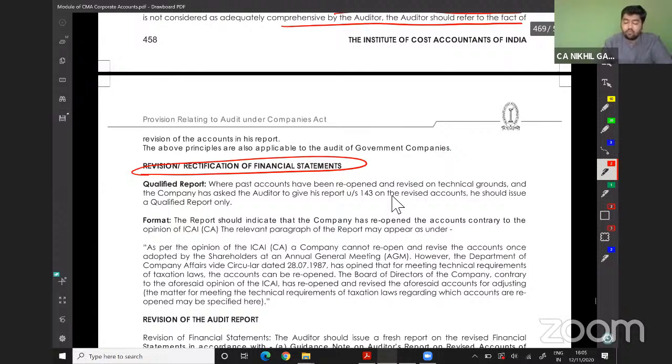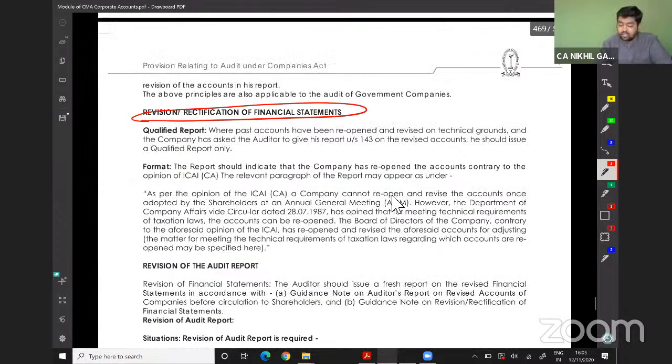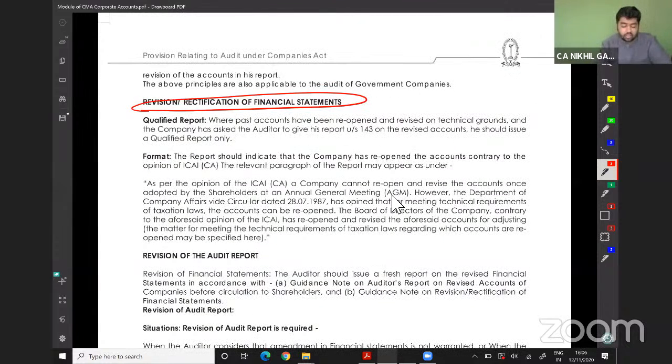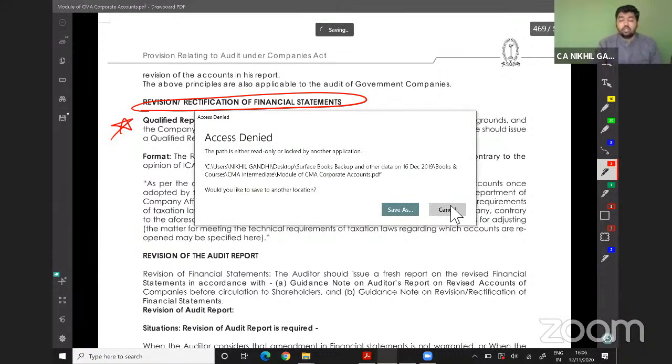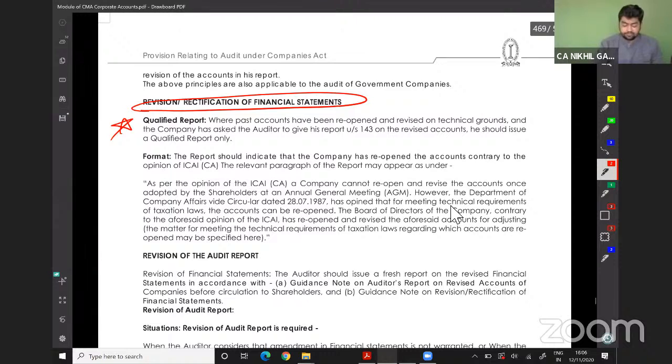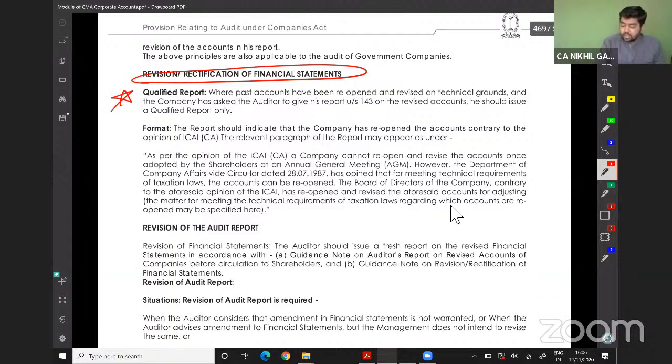Qualified report: where past accounts have been reopened and revised on technical grounds and the company has asked the auditor to give his opinion under section 143 on the revised account, he should issue a qualified report only. If past year accounts are changed, the report should be qualified. Format: the report should indicate the company has reopened the accounts contrary to the ICAI. The relevant para of the report may be as under.